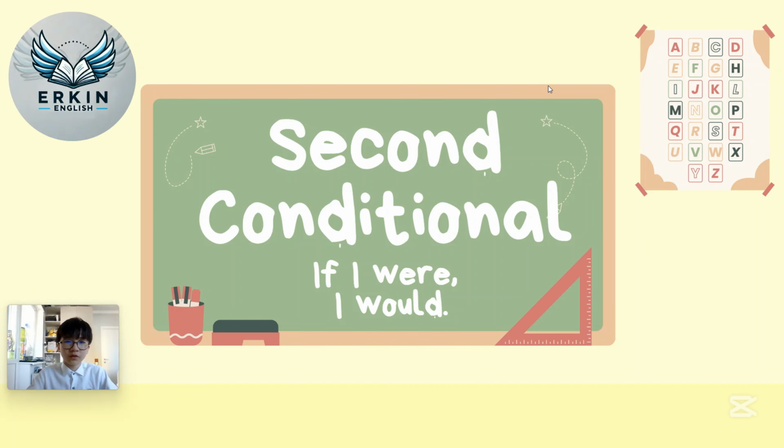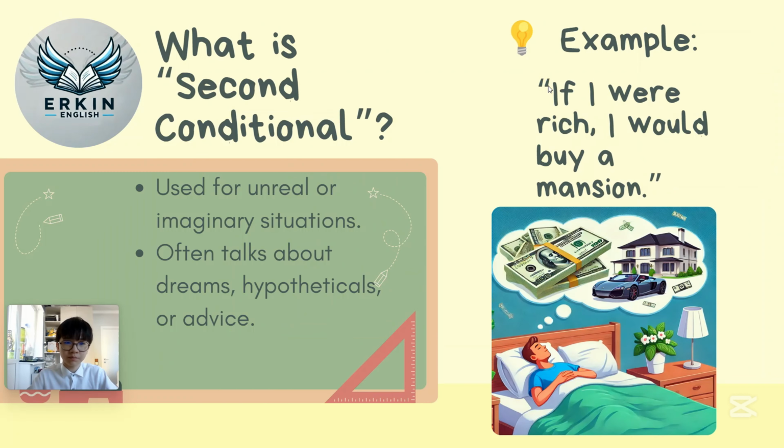Let's move on to the next slide that explains what second conditional is about. So, what is second conditional? Second conditional is a conditional that is used for unreal or imaginary situations. It's a way to talk about things that are not real right now or things that are unlikely to happen. Let's look at this example. If I were rich, I would buy a mansion.